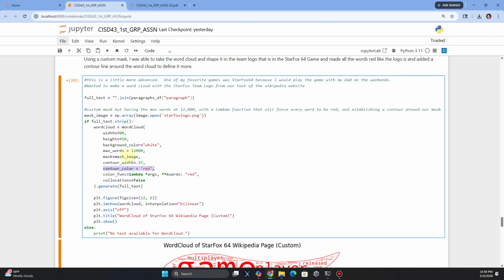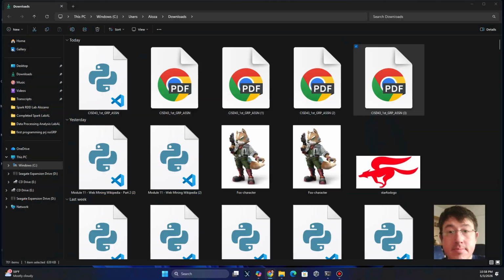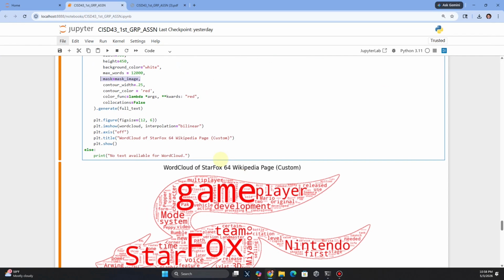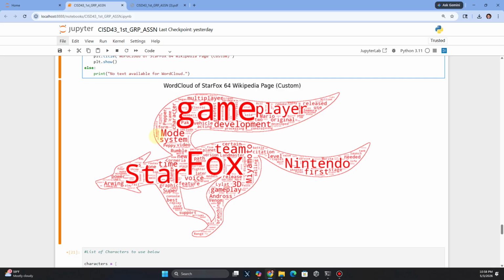But the thing that helped out the most was the mask image, which was here, as you see here. The white will actually go in and be like a subtraction, and the red will be the only part utilized. So that was just something I wanted to do. And that's how we got this.